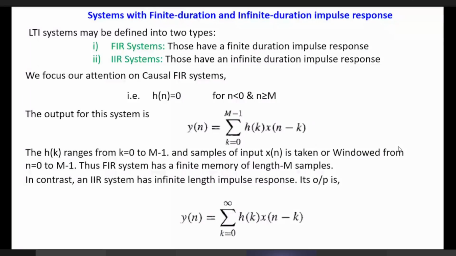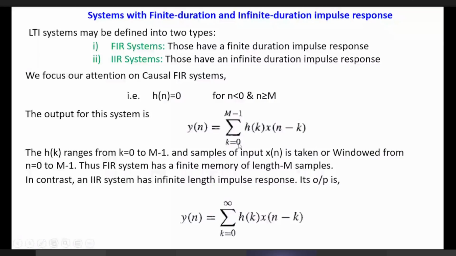So two conditions. In impulse response, if it is finite duration, then it is FIR. If the impulse response ranges from 0 to infinity, then it is called an IIR system, infinite duration impulse response. Here it is mathematically written that for an FIR system, we have the output expression with k from 0 to M minus 1. That is valid.